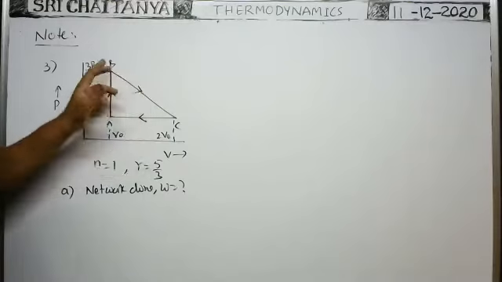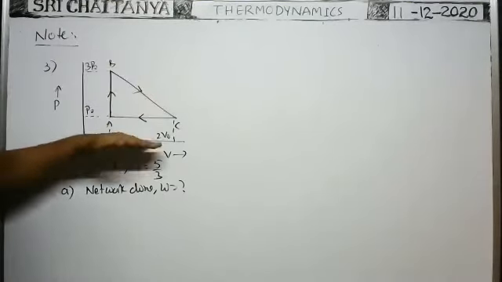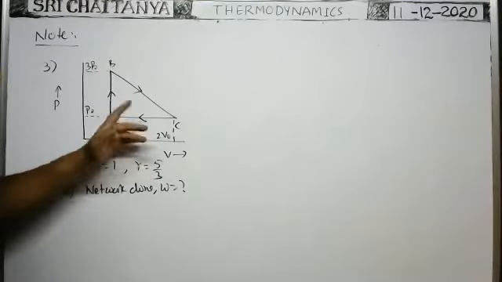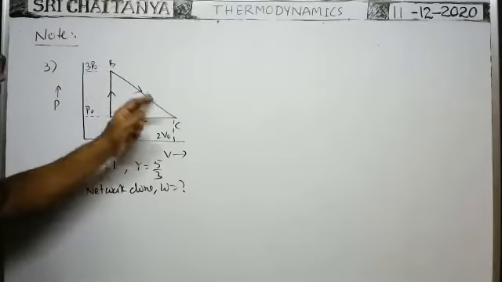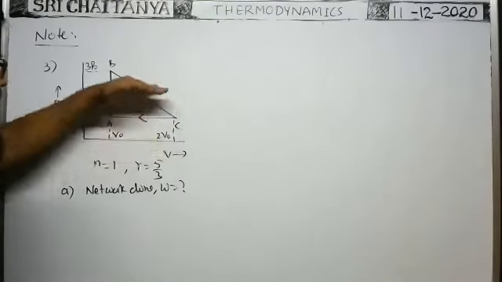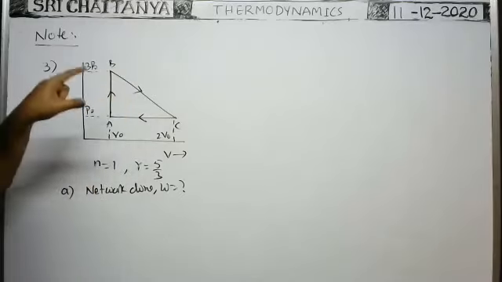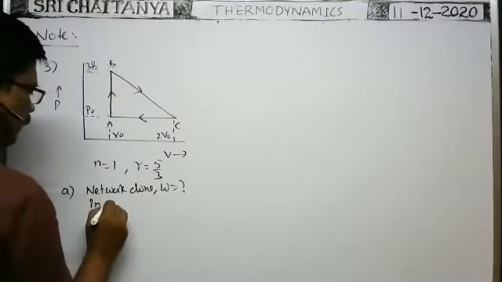The work done in the process from B to C means the area under B to C of this pressure-volume graph. In the B to C process, the work done is not the area bounded by the closed curve. The B to C process on the PV graph goes from here to here. Finding the area between this straight line and the volume axis gives the work done in the B to C process. But here, they asked the net work done in the cyclic process.